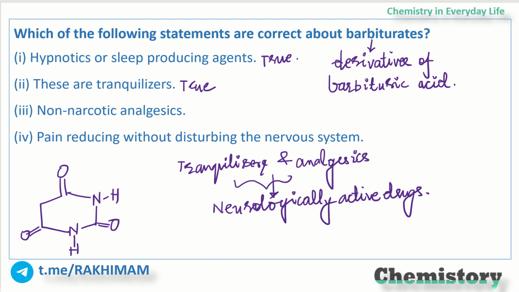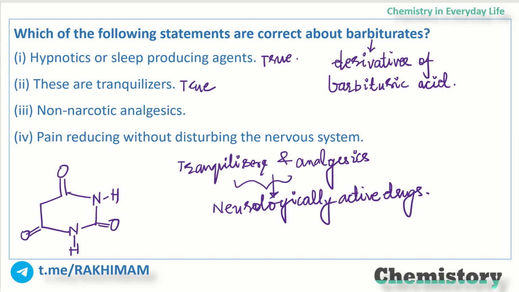So non-narcotic analgesics encompass non-steroidal anti-inflammatory drugs. If I just talk about analgesics, these are drugs which relieve pain by acting on the central nervous system. So we have two types of analgesics, basically non-narcotics and narcotics.